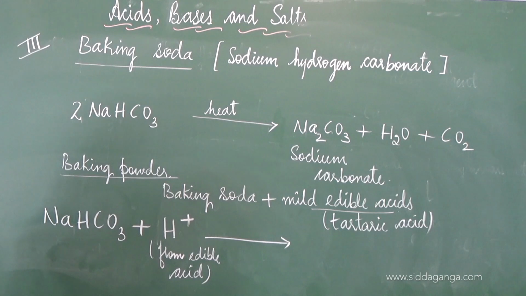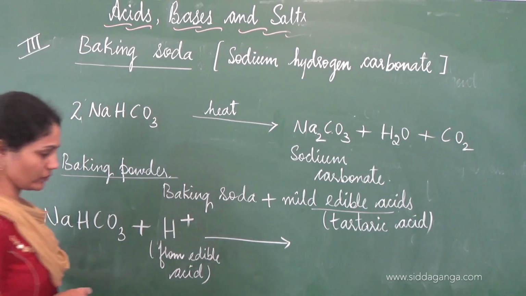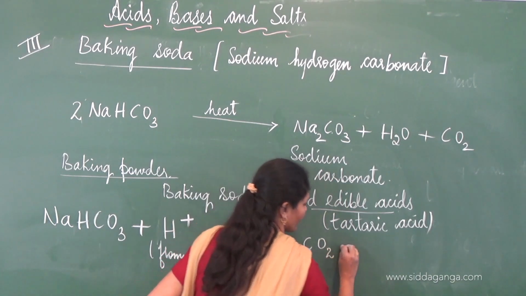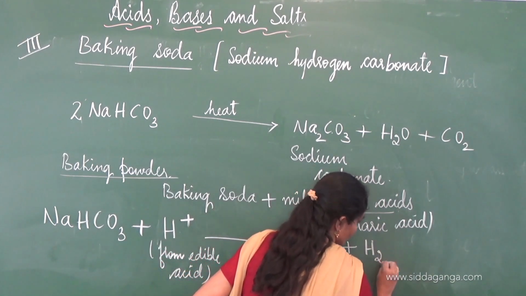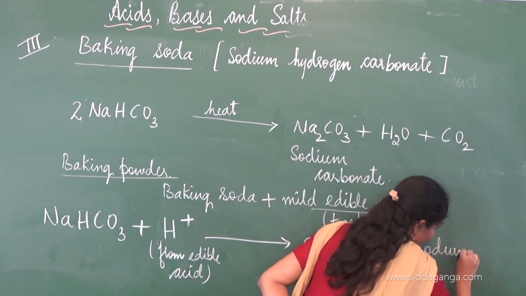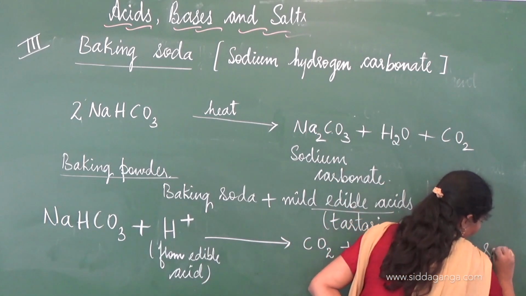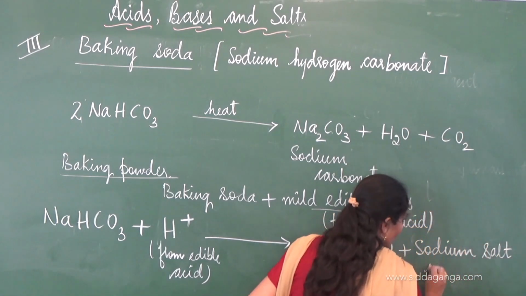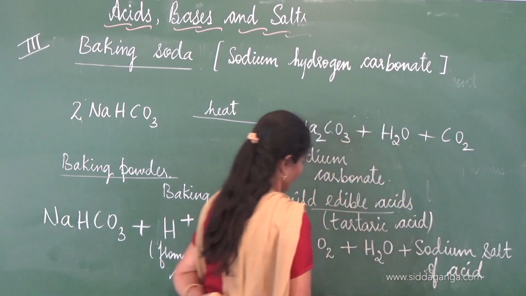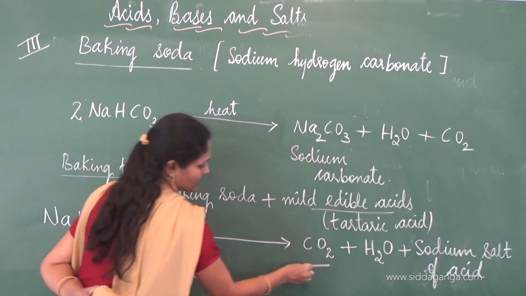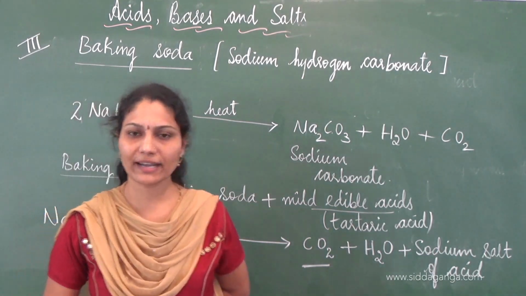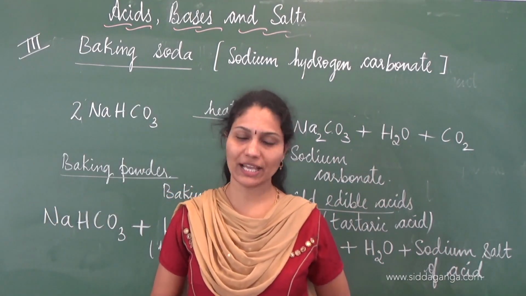When baking powder is heated or mixed with water, it gives CO2, H2O and also the sodium salt of the acid. The carbon dioxide gas evolved in this process is the one which makes bread and cakes spongy and soft.